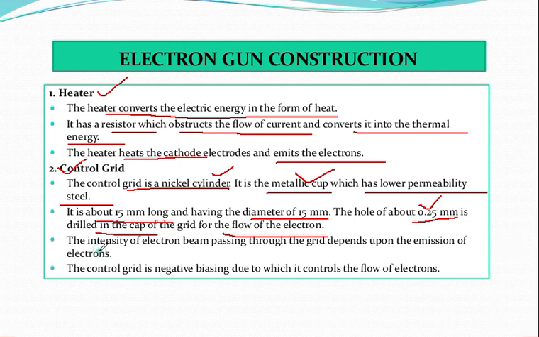Now the intensity of the electron beam passing through the grid also depends upon the emission of the electrons. And the control grid is always negatively biased, due to which it controls the flow of electrons. Now let's move to the next slide.